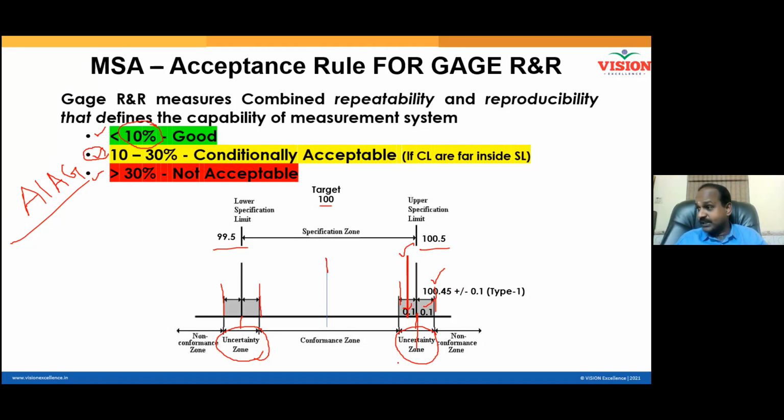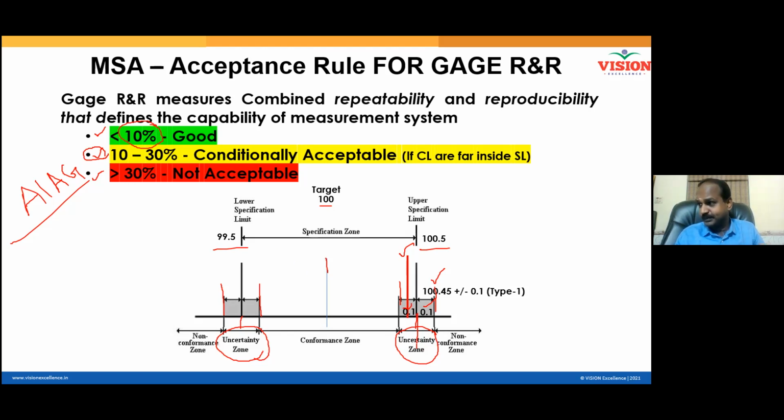If you allow the uncertainty zone to increase, more decisions will go wrong. Many good products might get rejected. You will often be arguing with your clients. Your customer will say it is rejected, but you will say it is accepted. So all these confusions and heated arguments will happen if you keep the uncertainty zone higher. That is why we say limit it to less than 10%.